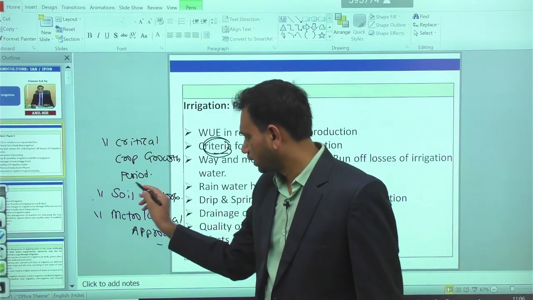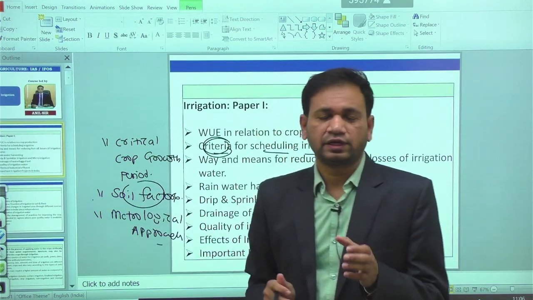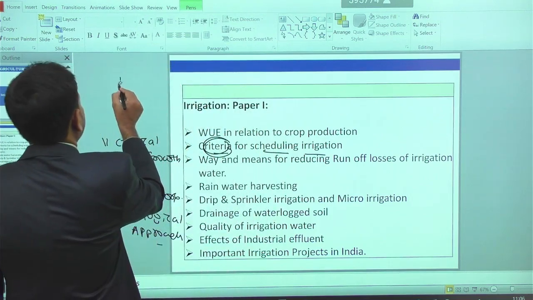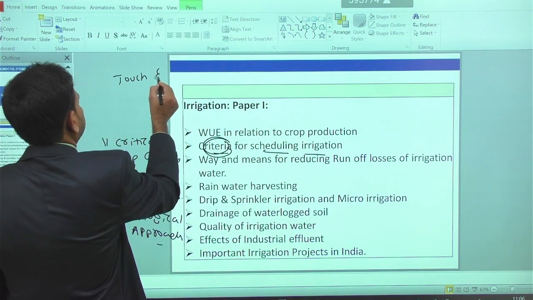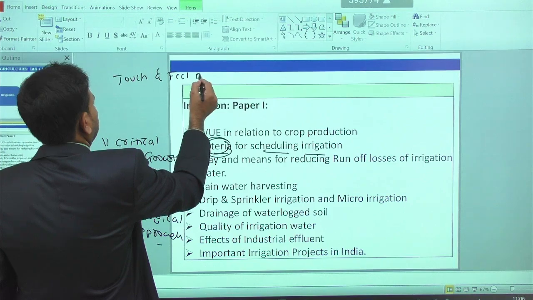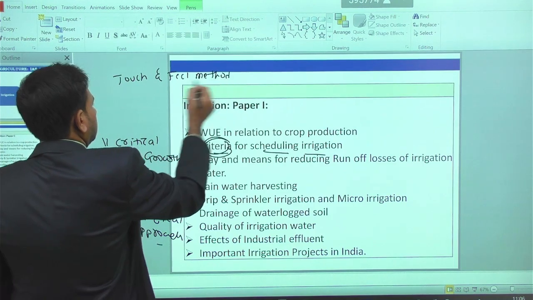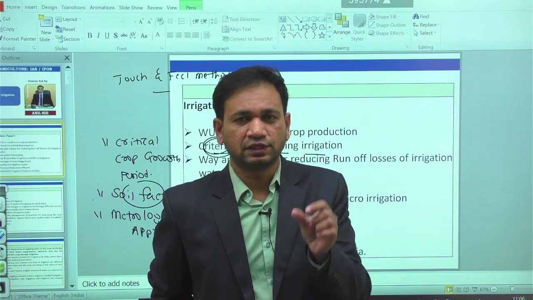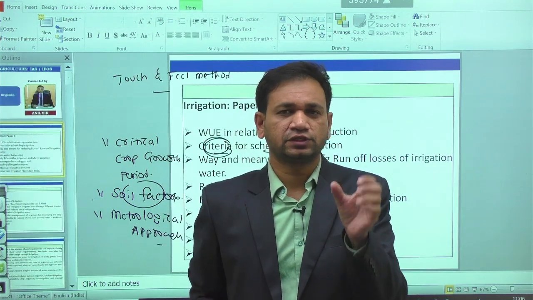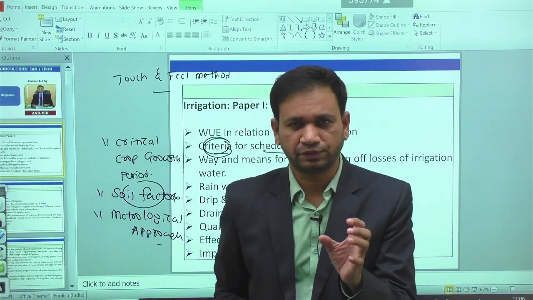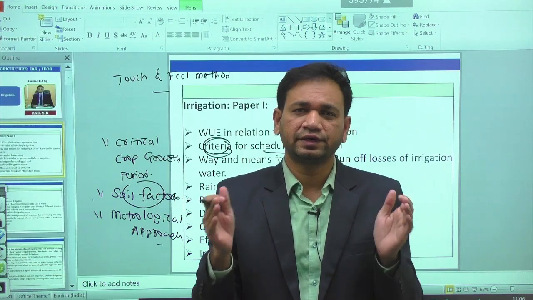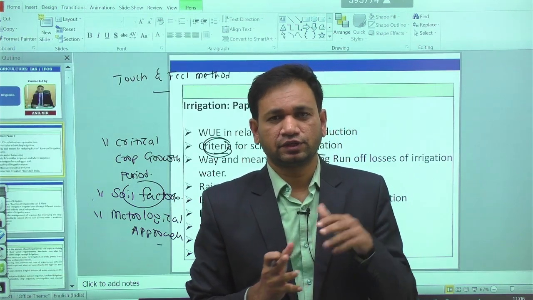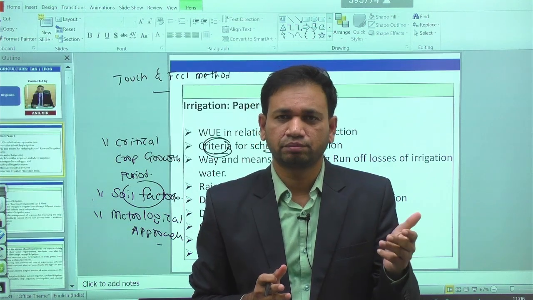For example, in the case of soil factors, we are having the criterion called the touch and feel method. Whenever you touch the soil, we can feel the moisture in the given soil particles. According to that, scheduling the irrigation takes place. So these are the three criteria taken in scheduling the irrigation. According to the scheduled irrigation, more production and growth and development in the given crop can be possible.